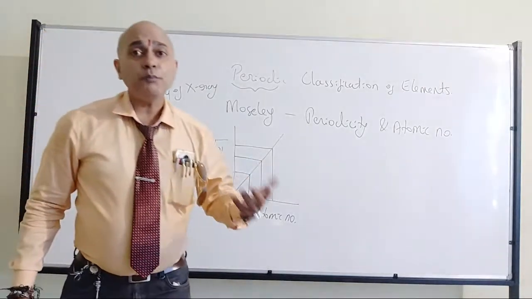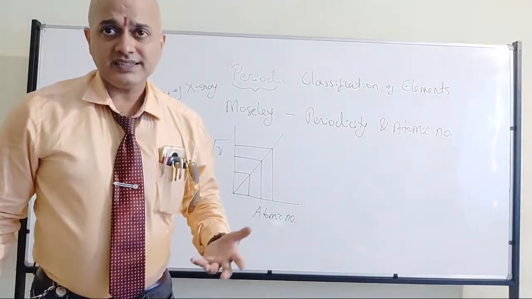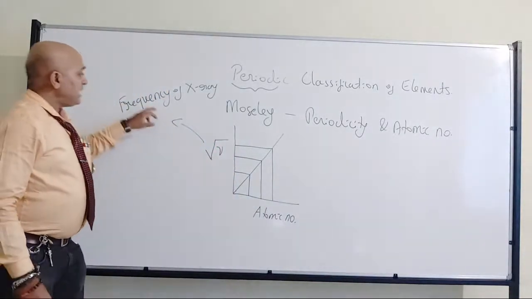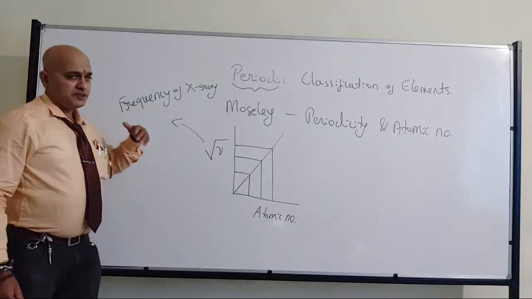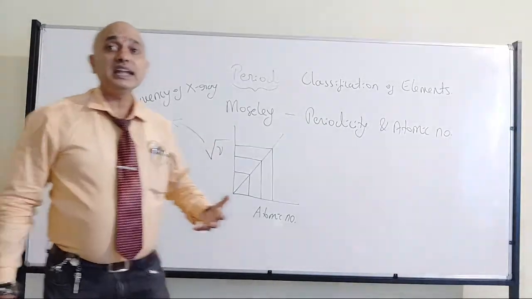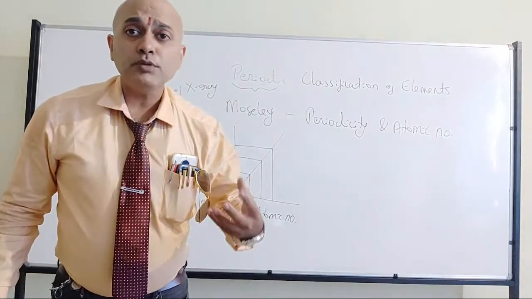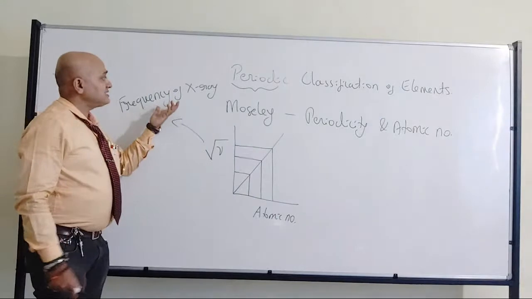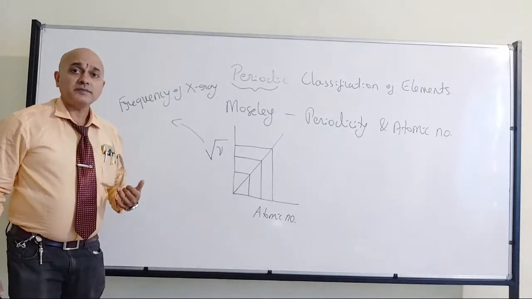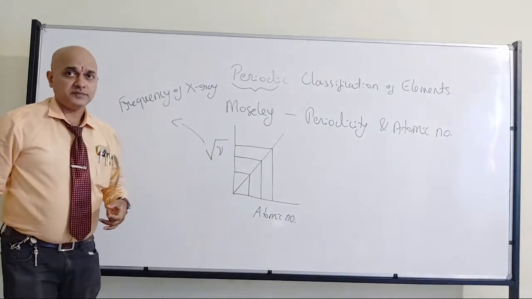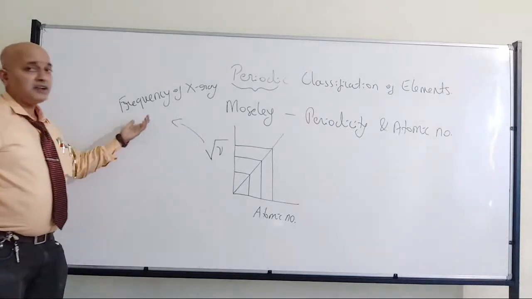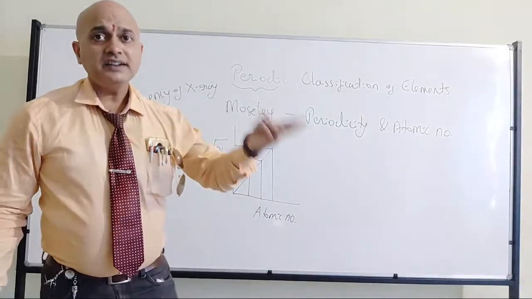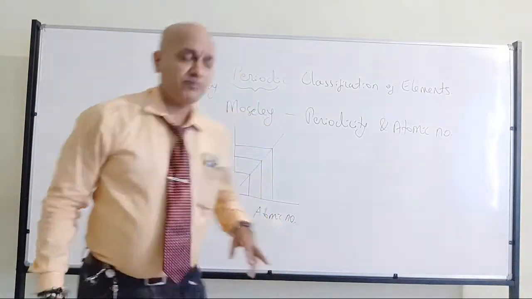Because X-ray is an electromagnetic radiation. Anything coming out with one particular frequency is related to how the innermost electrons are arranged, so based on that these radiations occur. It is a high energy radiation, so it has a pretty high frequency, because frequency and energy are directly related to each other.